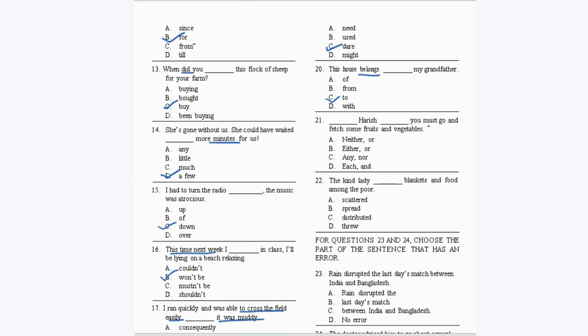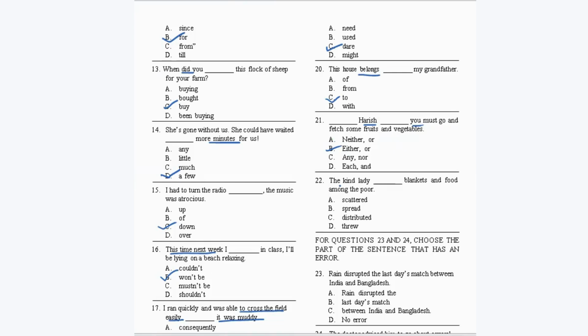Dash Harish, dash you must go and fetch some fruits and vegetables. So here it should be, it's about two persons like Harish or you. Okay, so it should be either Harish or you must go and fetch some fruits and vegetables. So this is the correct correlative conjunction pair that you need to use here to complete this sentence.